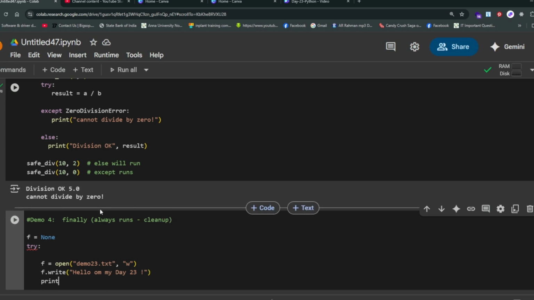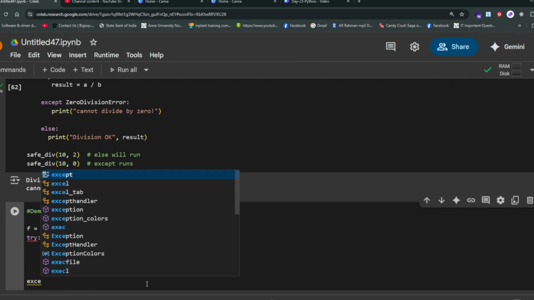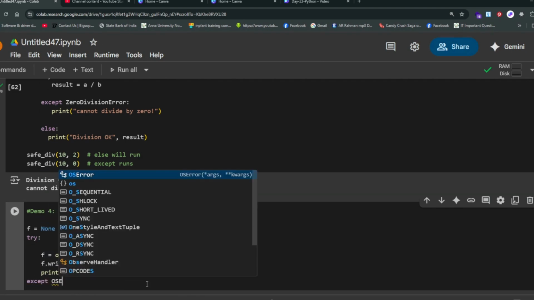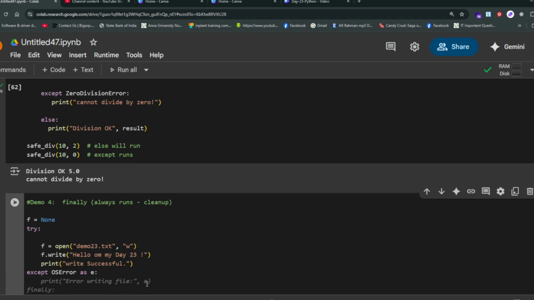Then print write successful. I have to give except OSError as e: print file error.